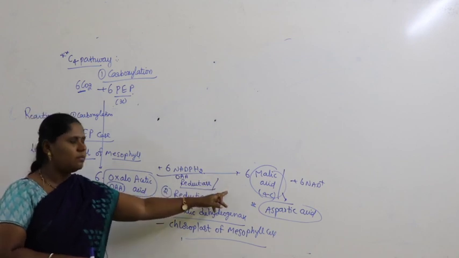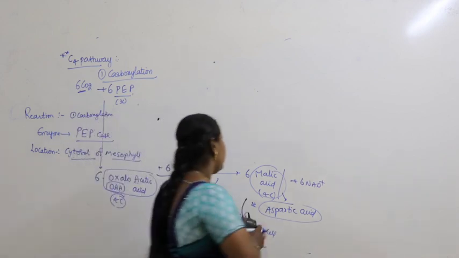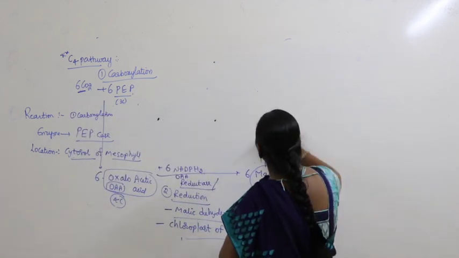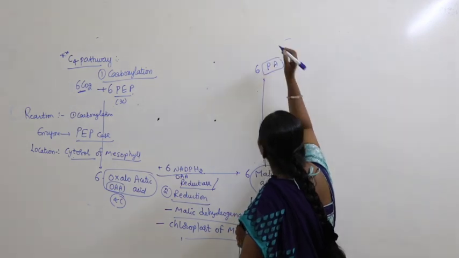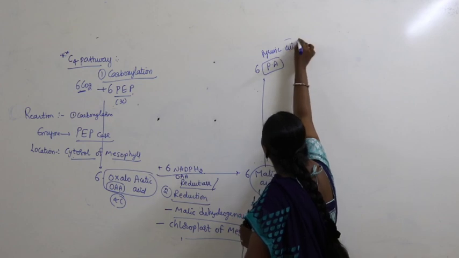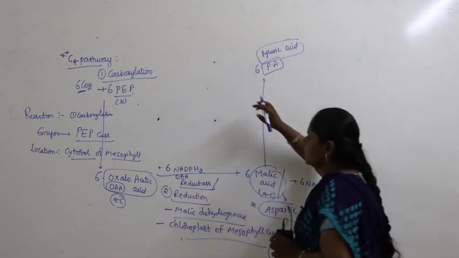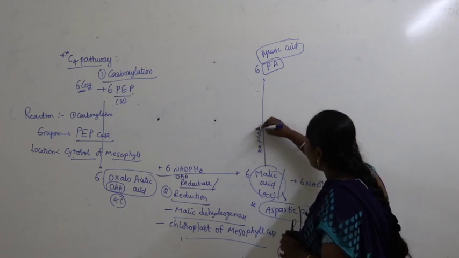Now, what is produced here? Malic acid. Both are 4 carbon compounds. Now that further gets reduced to form 6 molecules of pyruvic acid. PA refers to pyruvic acid. Here you remember the enzyme is the malic enzyme.